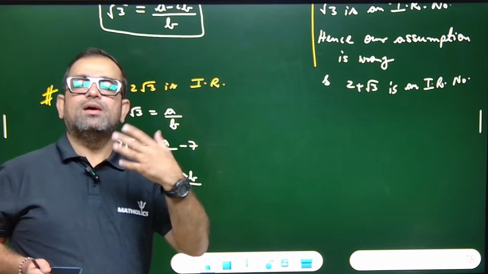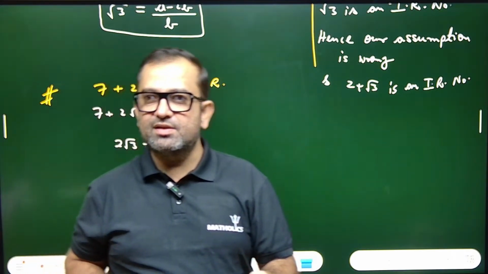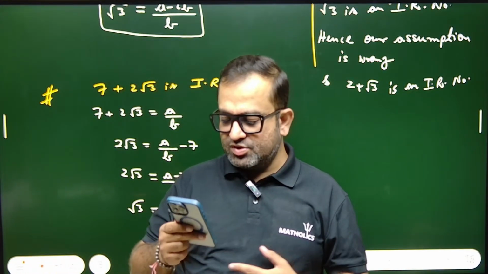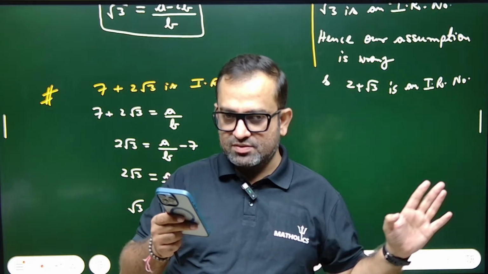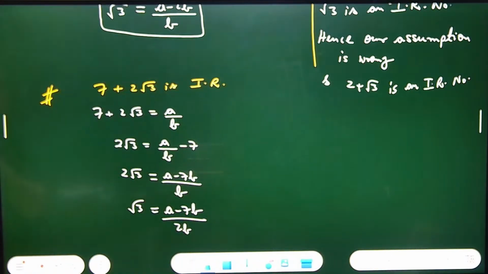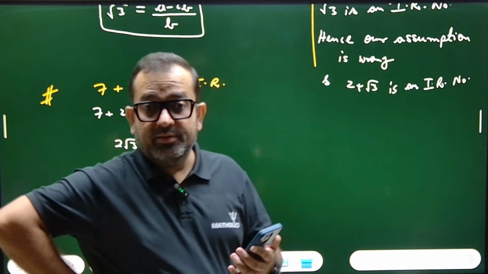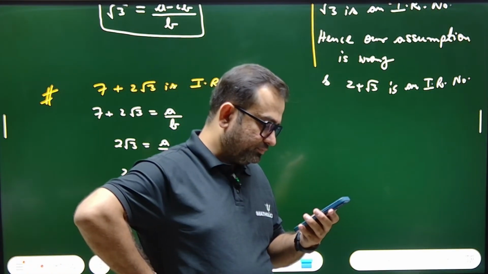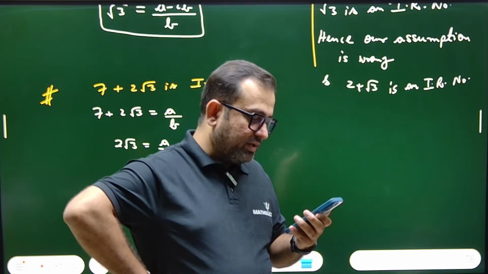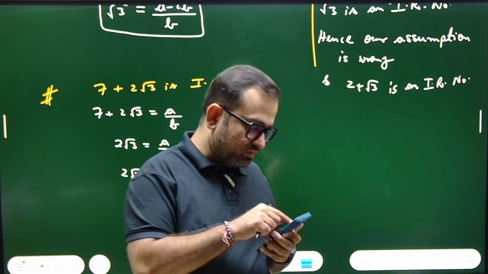But we know that root 3 is what? Root 3 is irrational. So our assumption is wrong, and hence that's it. Okay, got my point? Yes or no? Tell me. Fast. Sorted, got the point. How to prove?